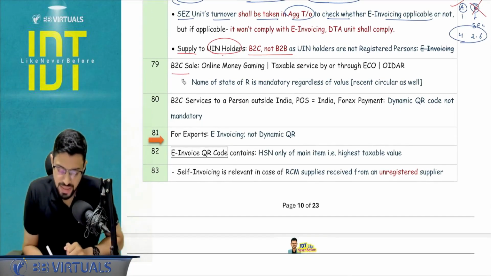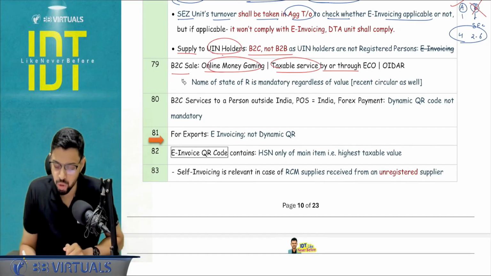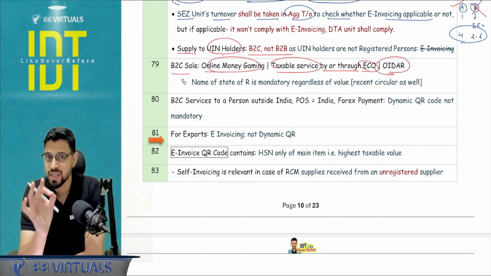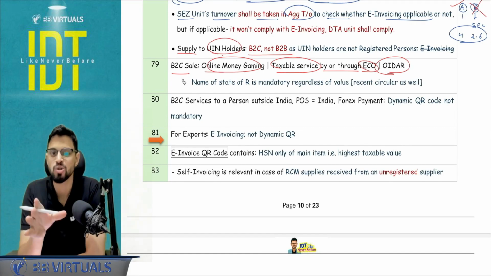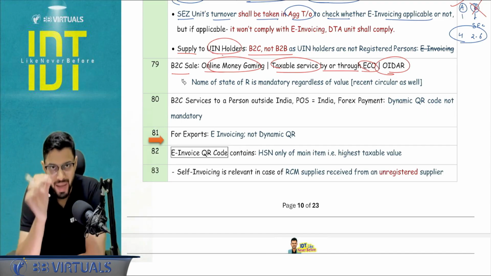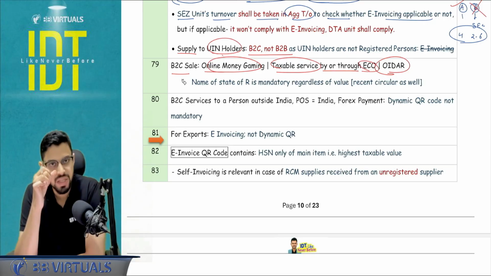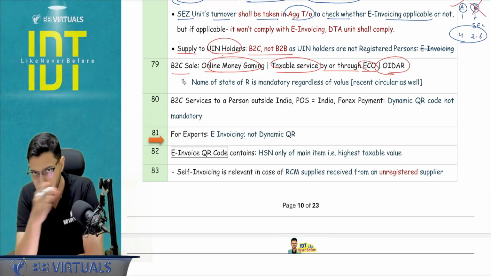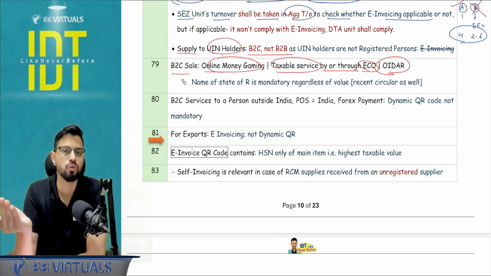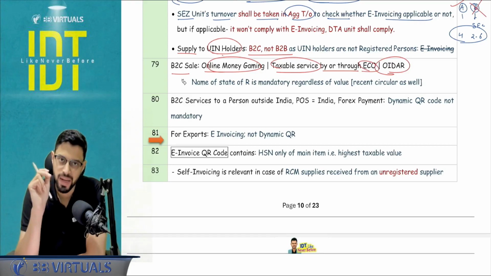B2C sale in 3 cases: online money gaming, taxable service by or through ECO, and OIDAR. Even if it is a B2C sale and it is less than 50,000 rupees, regardless of that, the tax invoice needs to record the name of the state of the recipient. In general, in the B2C cases, general law states that if it is more than or equal to 50,000, you need to record it. But here it needs to be mentioned.